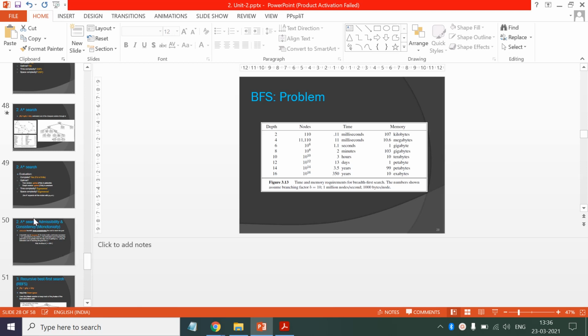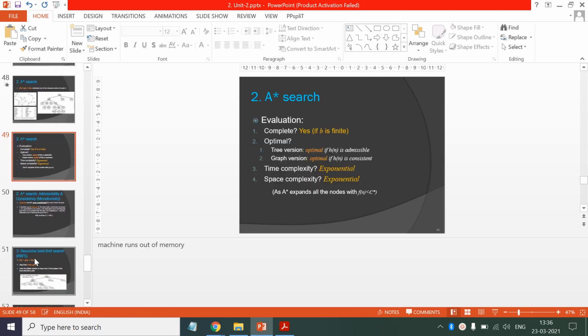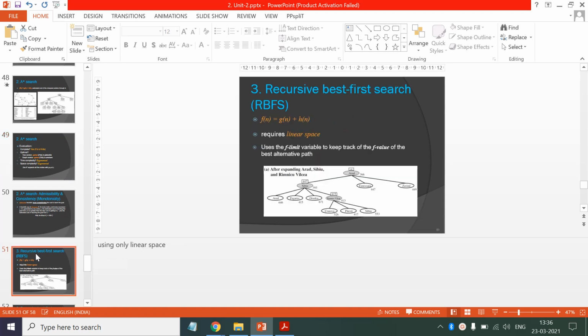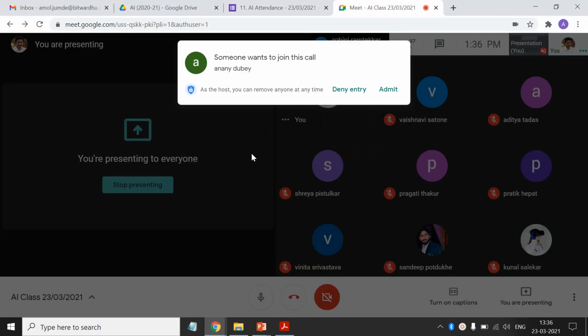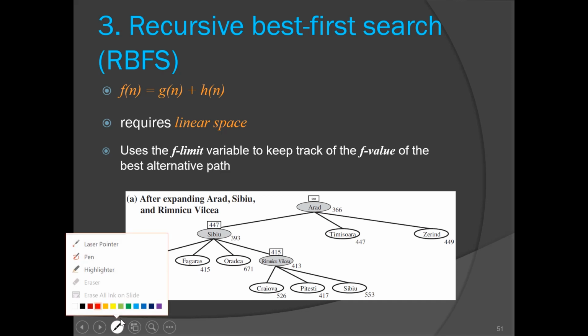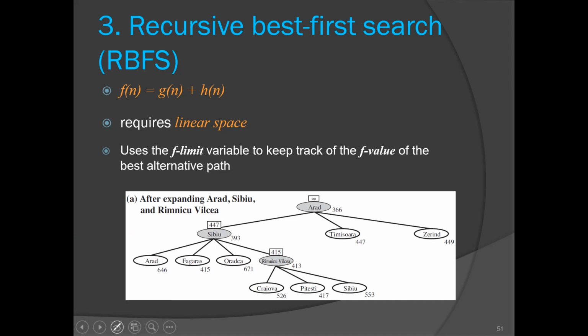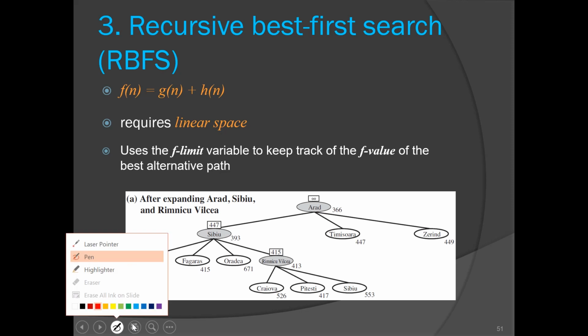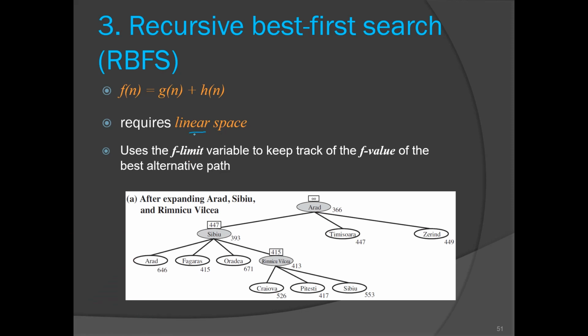So that is the problem with A star. We don't want that exponential space complexity, and that we want to avoid in the RBFS algorithm. That is the benefit of this RBFS algorithm, that it requires linear space. So remember the evaluation function of RBFS is the same as that of A star, and it requires linear space. So how could we reduce that memory requirement?